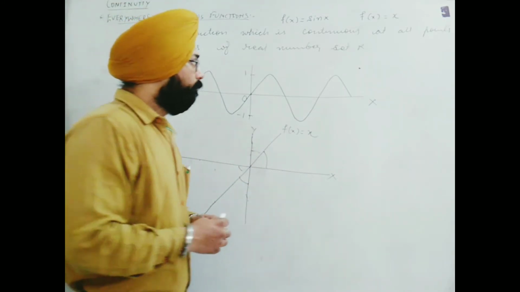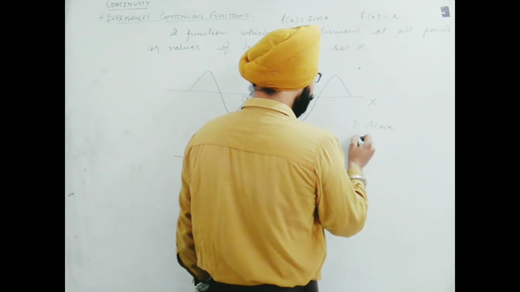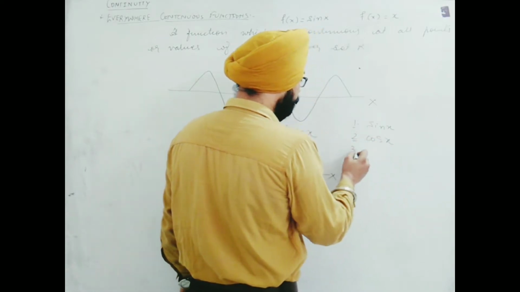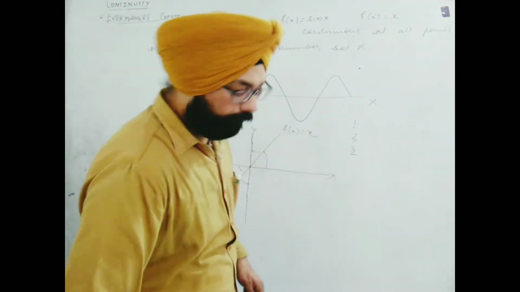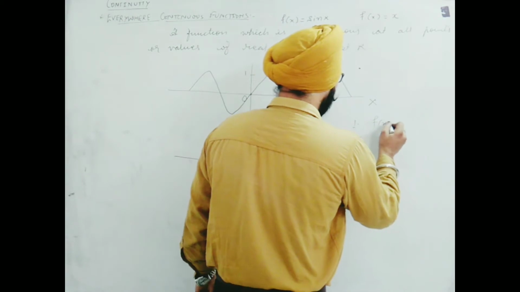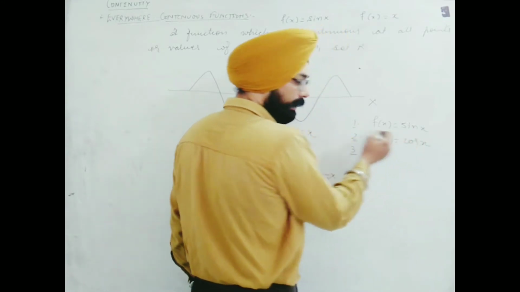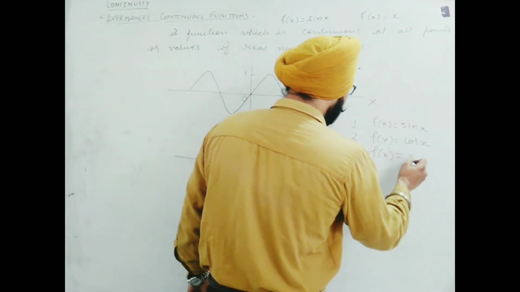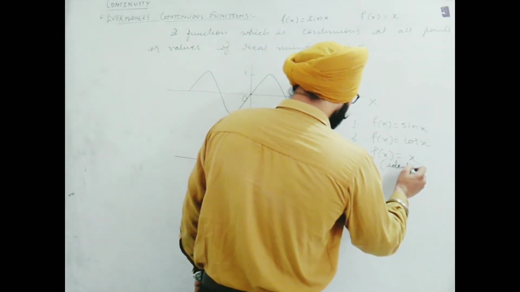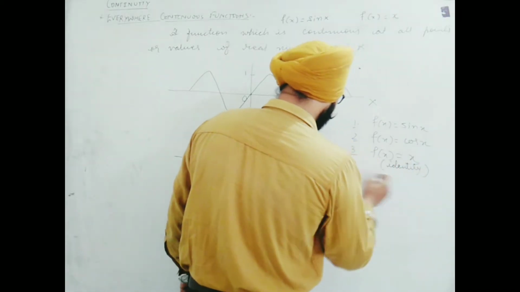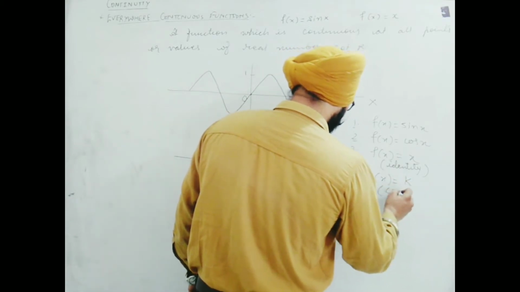Their list is, here see, these functions. First one is sin x, second is cos x. Let me shortlist. Better if I write f(x) equal to, so there is no confusion. f(x) = sin x is a function, f(x) = cos x is another function. These are everywhere continuous. Third, f(x) = x, known as the identity function. Maybe you are aware of it, but still let me write the name. Fourth one is the constant function, f(x) equal to any constant.